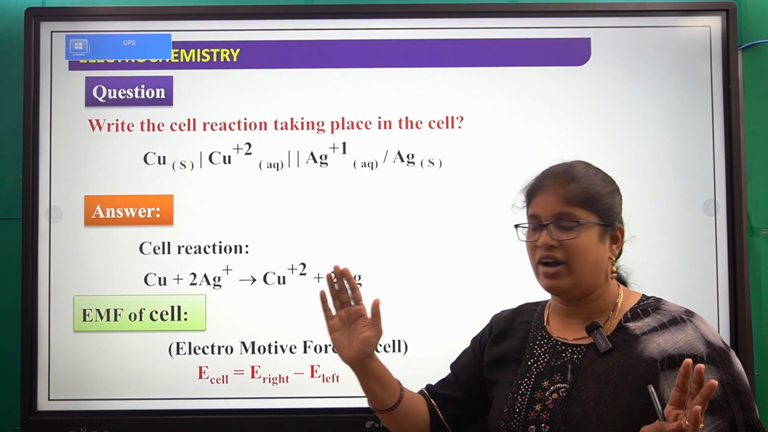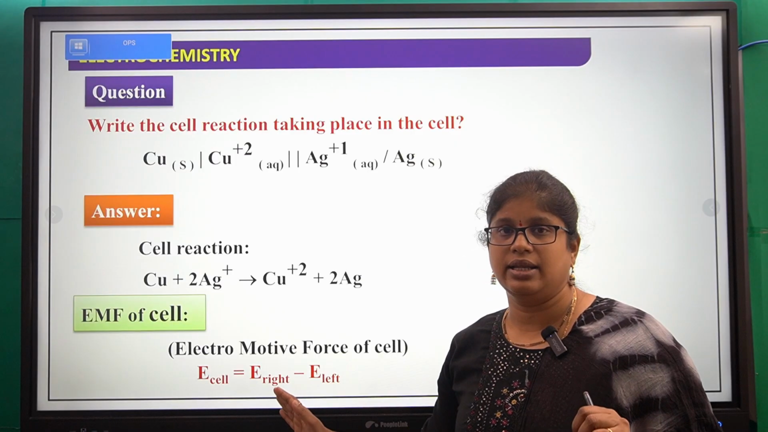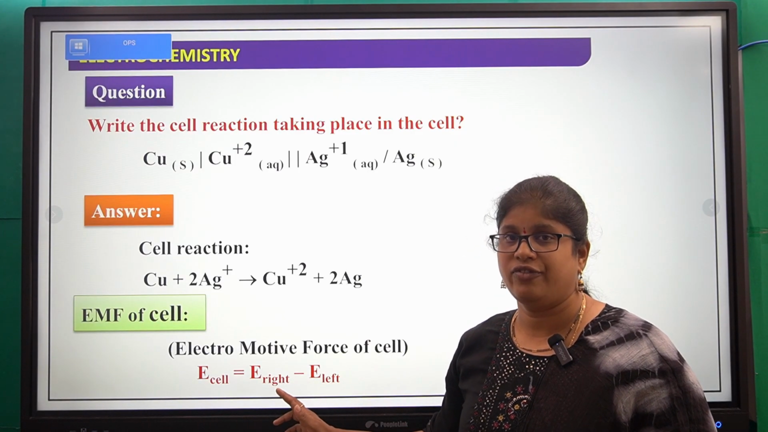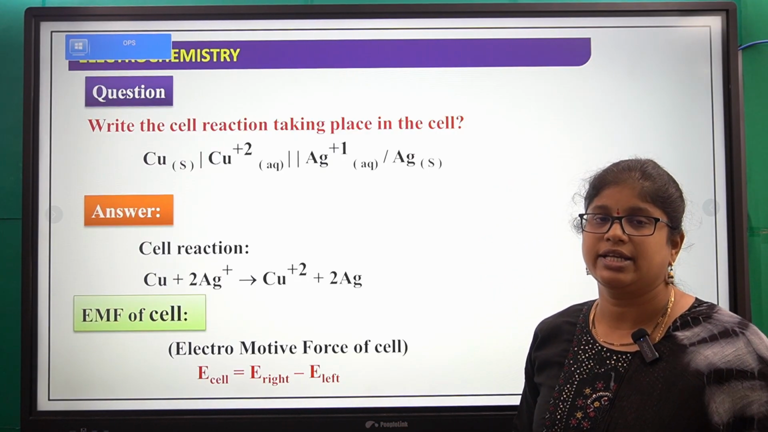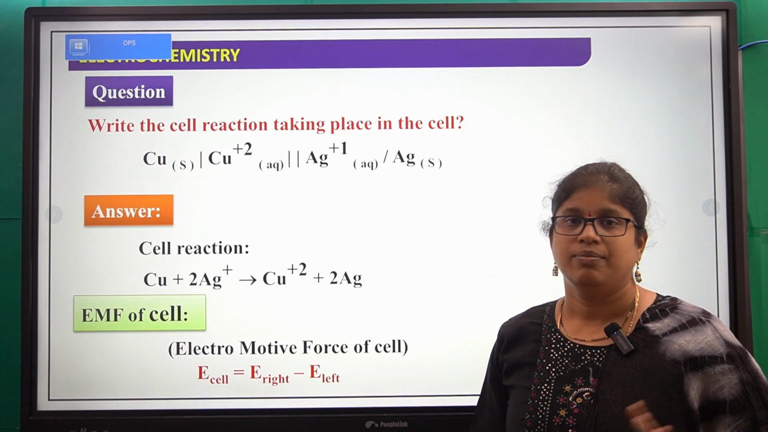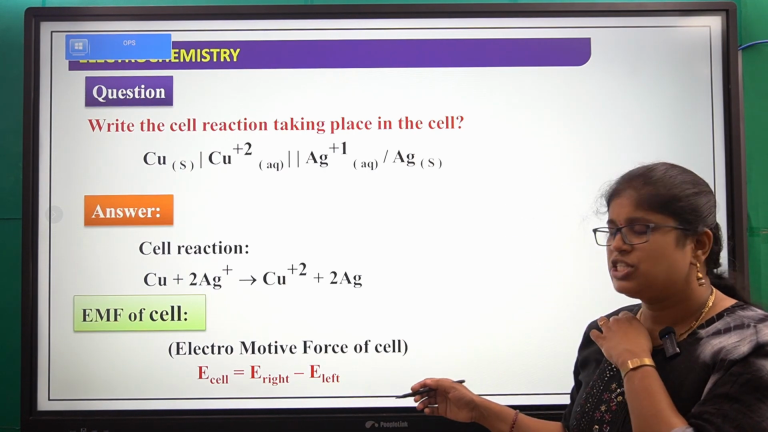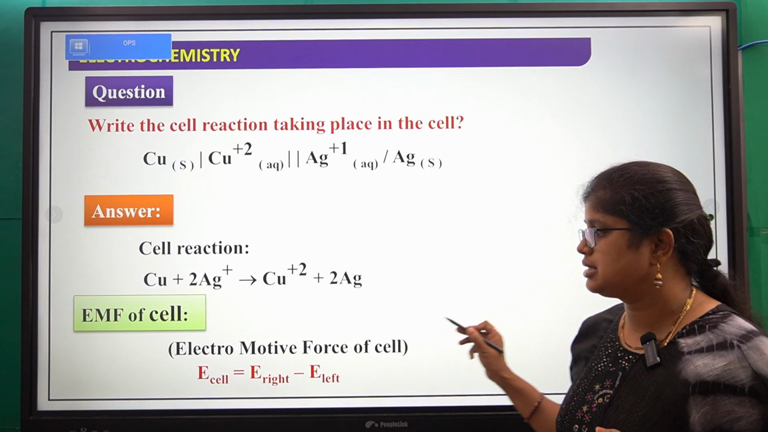So the EMF of the right hand side cell, that is the reduction half reaction, minus the EMF of the left hand side, which means the oxidation half cell. Okay, so don't get confused here, we will discuss this in the next classes.